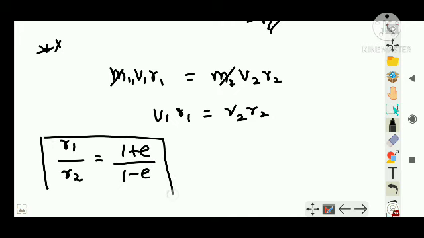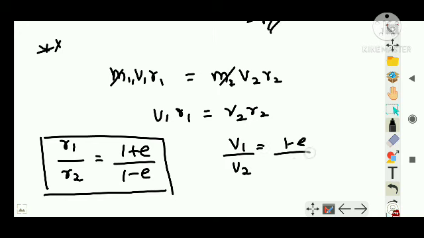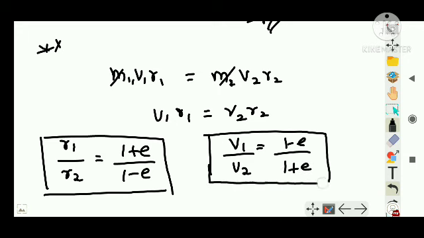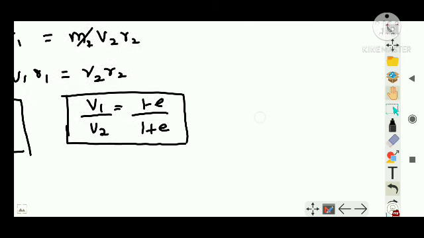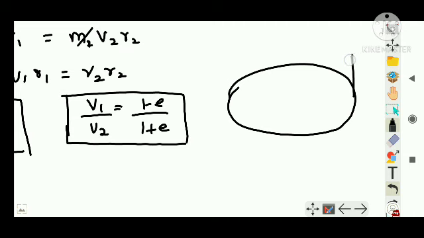Keep this in mind. Because of this, v1 by v2, we can write it as 1 minus e divided by 1 plus e. There is a relationship between velocities of 2 masses, or velocities of an ellipse, or velocity of an orbit which is undergoing an elliptical motion. I hope you remember what is v1 and v2. Here the velocity is v1 and here the velocity is v2.